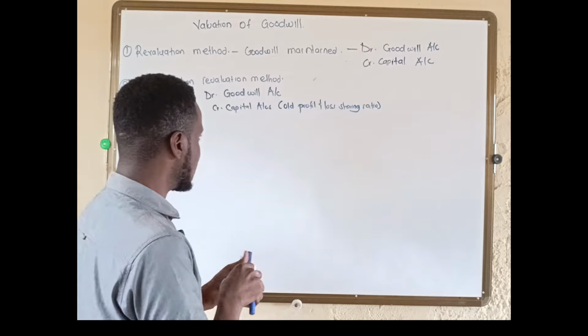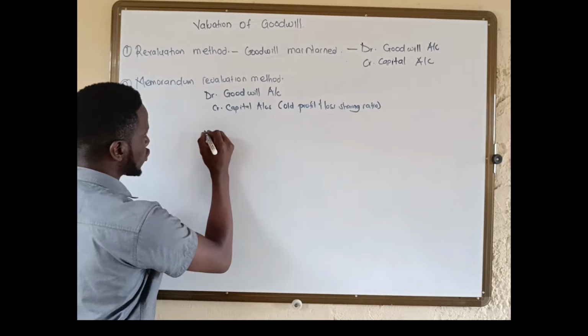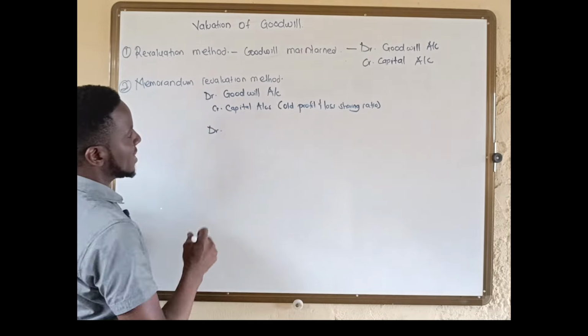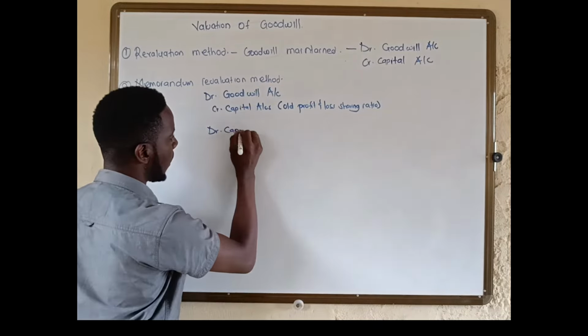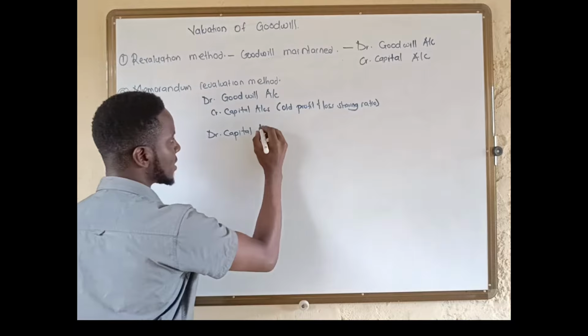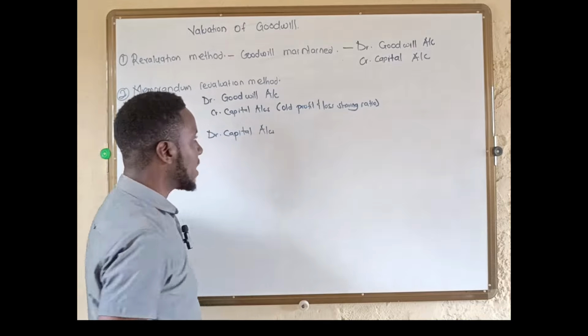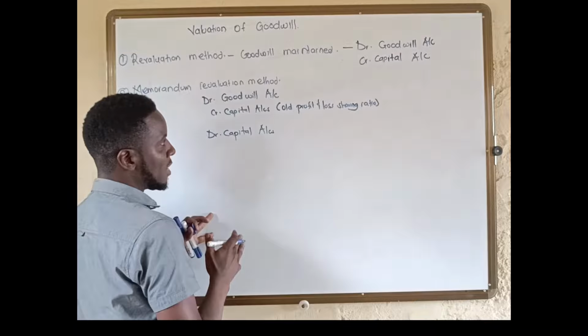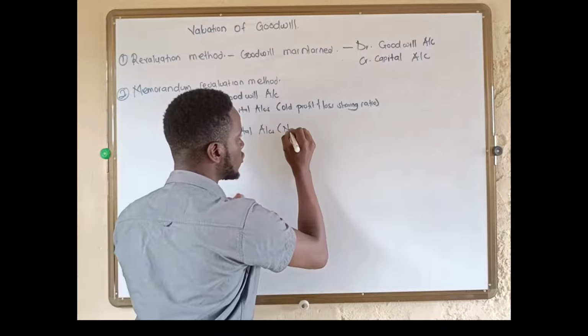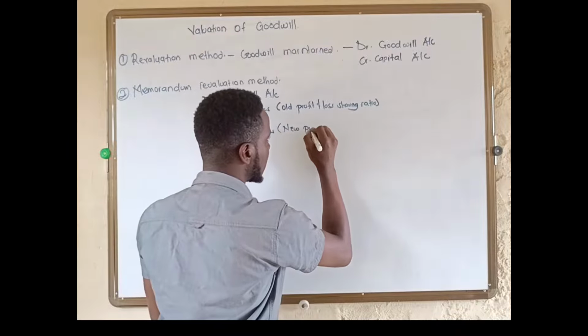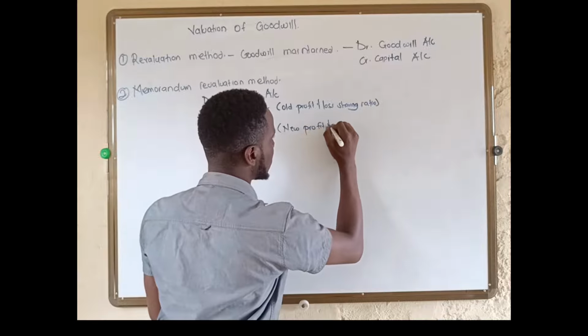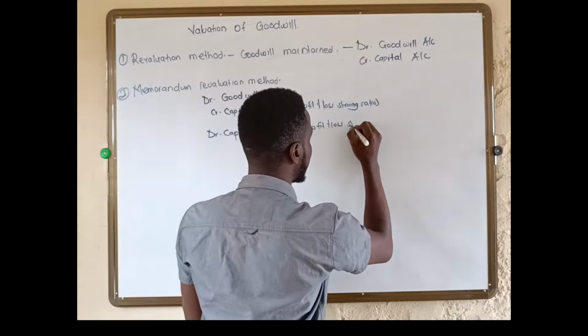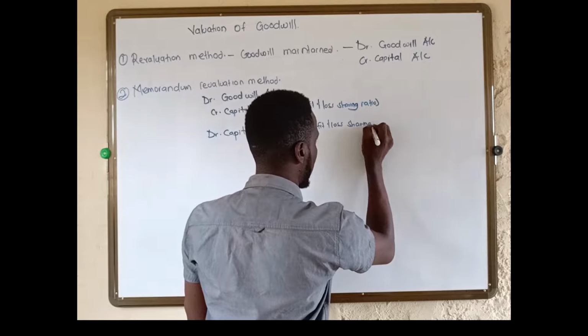So we are going to debit the capital accounts of these partners, but this time, when we are debiting the capital accounts, we are going to use the new profit and loss sharing ratio.